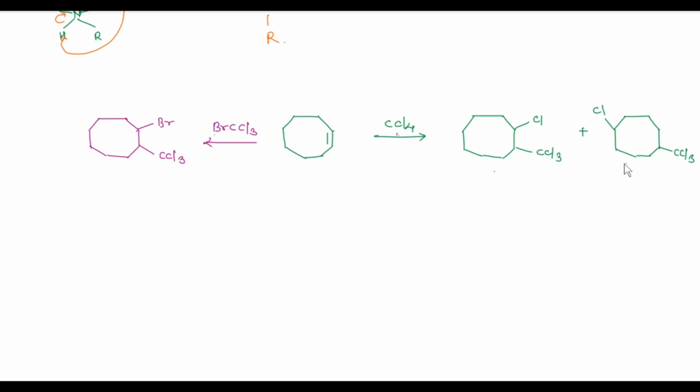In both products, this product is a major product and this is a minor product. This former reaction leads to the 1,5 substituted product as a major product.